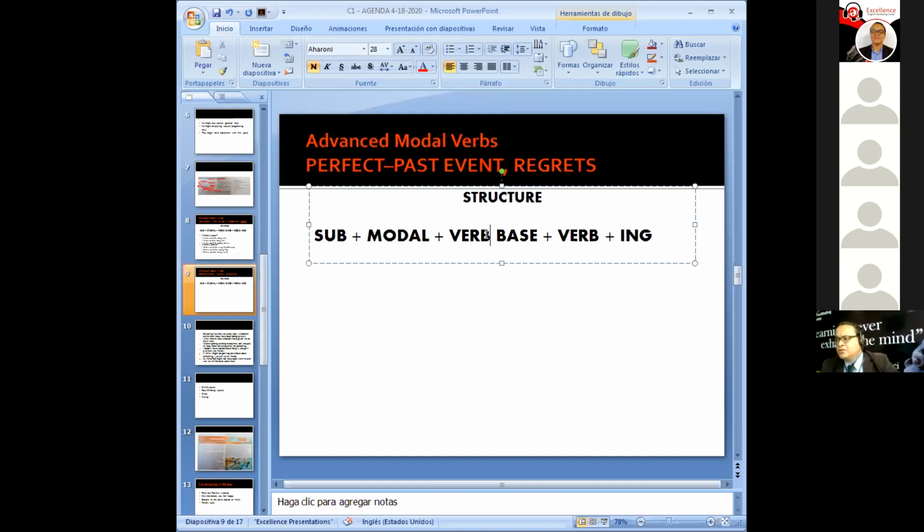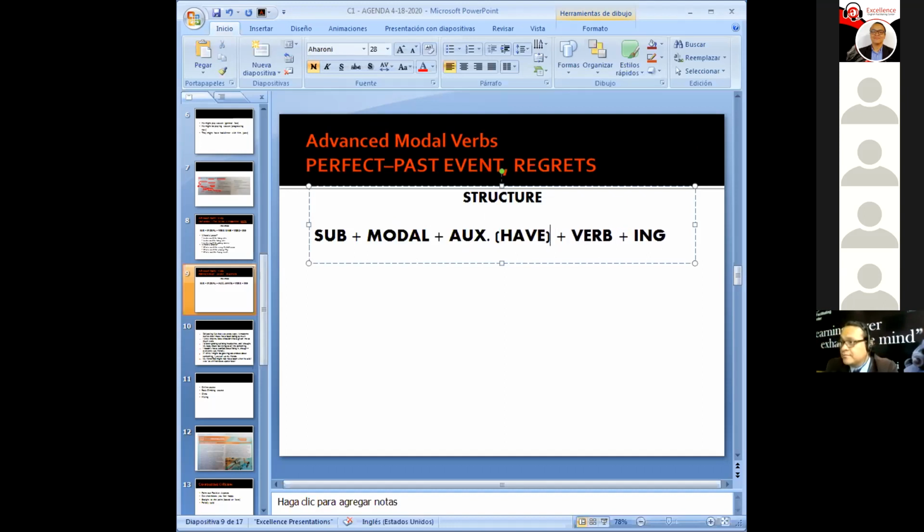Right. So constituents. Let's take a look at the constituents. What were the constituents? Subject plus modal. Auxiliary. Okay, so here we're going to use the auxiliary. What's the auxiliary? Have.